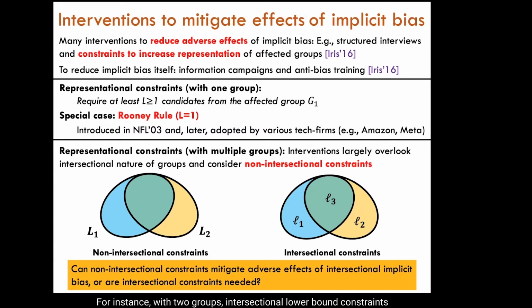For instance, with two groups, intersectional lower bound constraints will require the selection to have at least L1 applicants who are in just group 1, at least L2 applicants who are in just group 2, and at least L3 applicants who are in both groups 1 and 2.